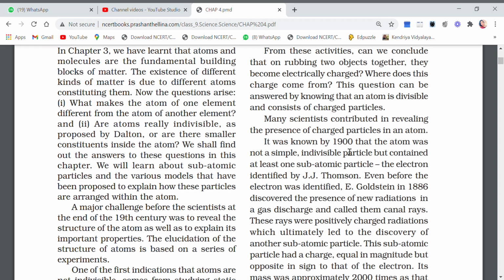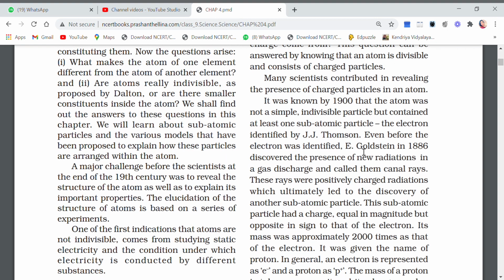You see, electron was discovered in 1900. So before that, in 1886, E. Goldstein, what did he find out? He discovered proton. How did he discover proton? What he did was he saw new radiations in a gas discharge, called the canal rays.